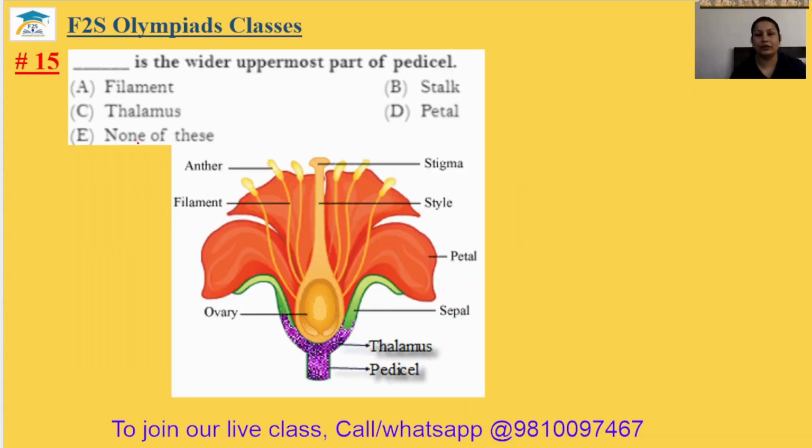Question number 15. Dash is the wider uppermost part of a pedicel. Wider uppermost part. So this is the pedicel which is connected with the stem and the uppermost part is known as thalamus. So thalamus is in option C. So the 15th answer will be option C.